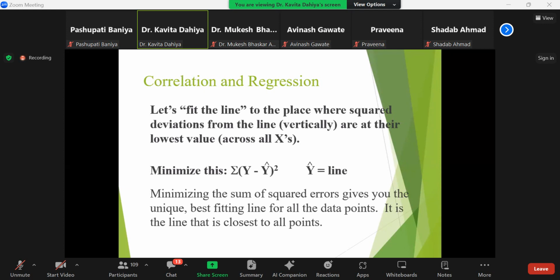Means minimize the sigma value. This is where sigma of (y minus y hat) squared, where y hat is the line. Minimizing the sum of squared errors gives you the unique best fit line for all the data points.